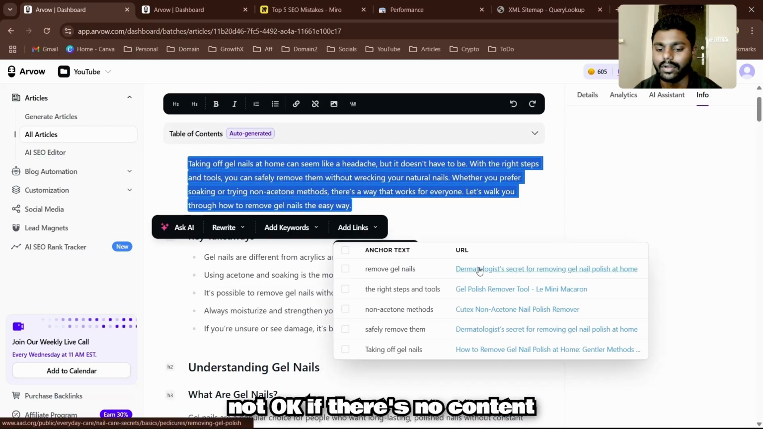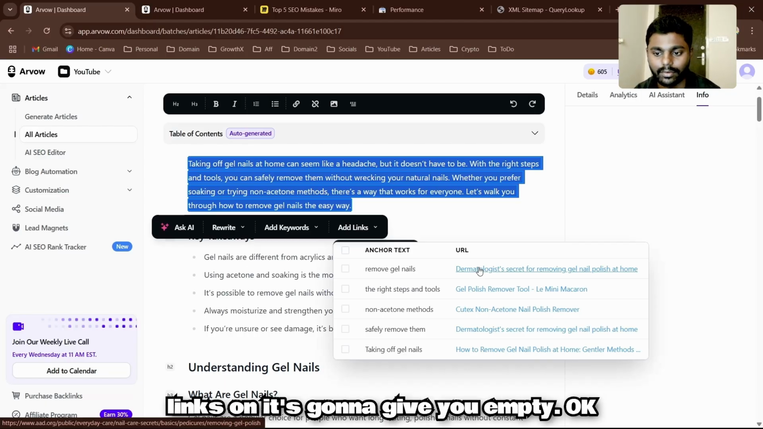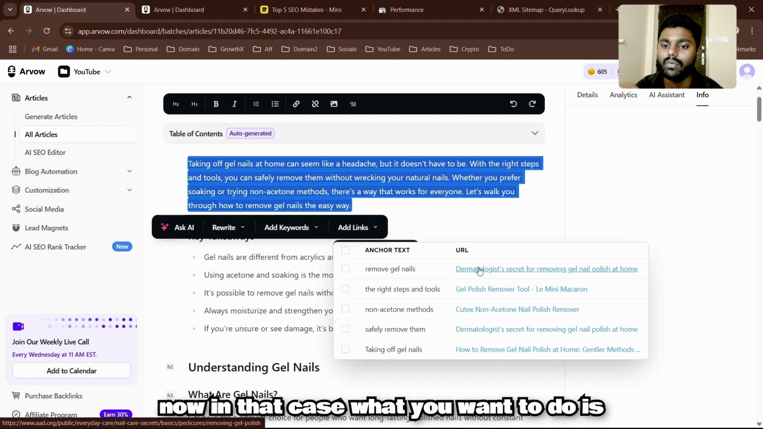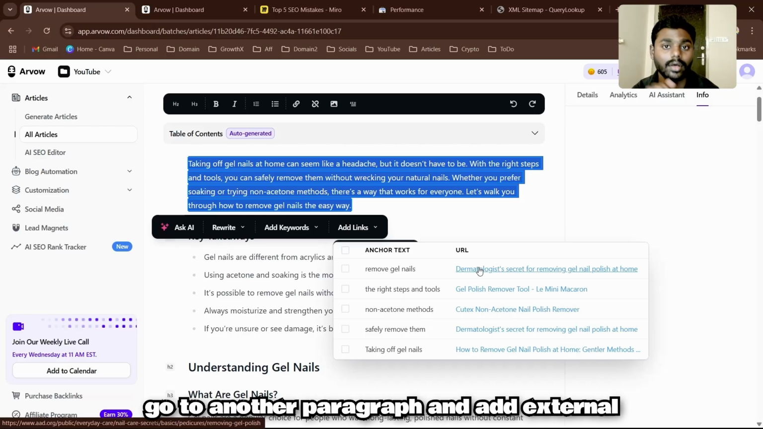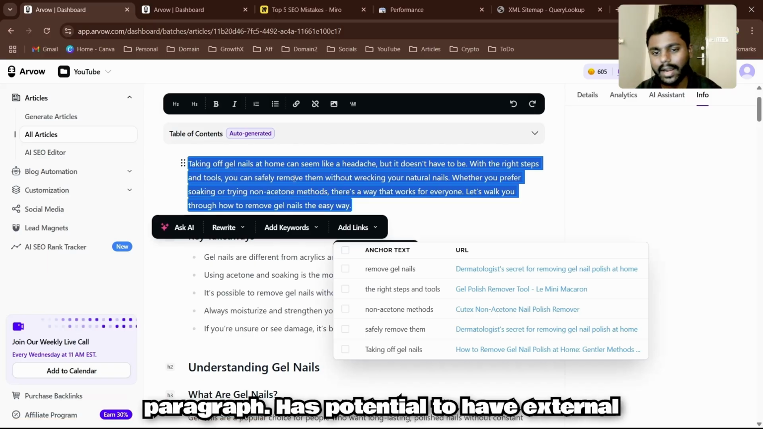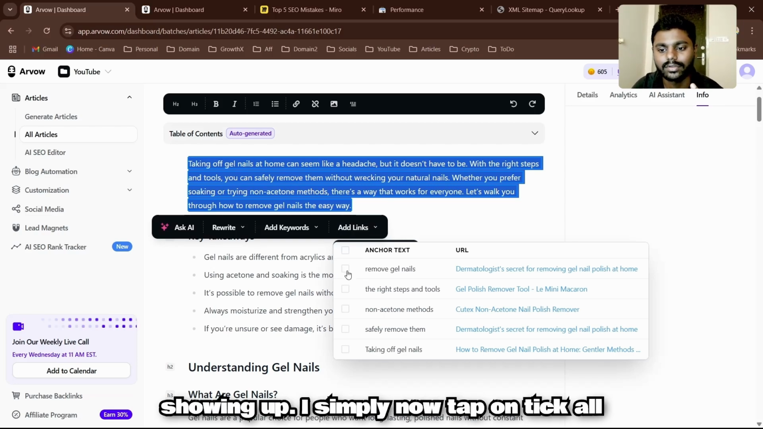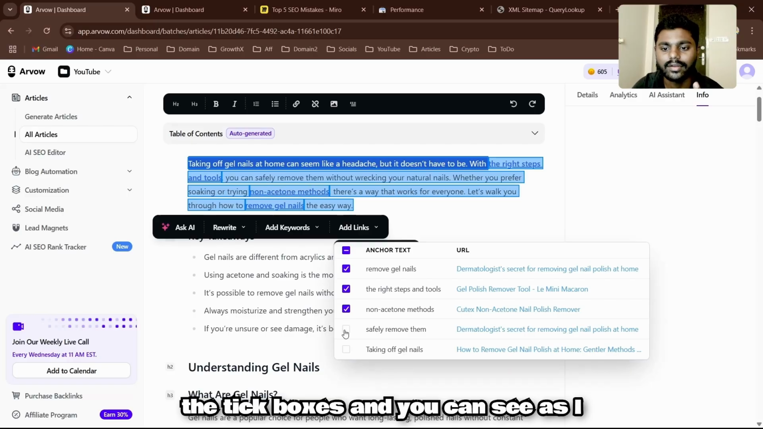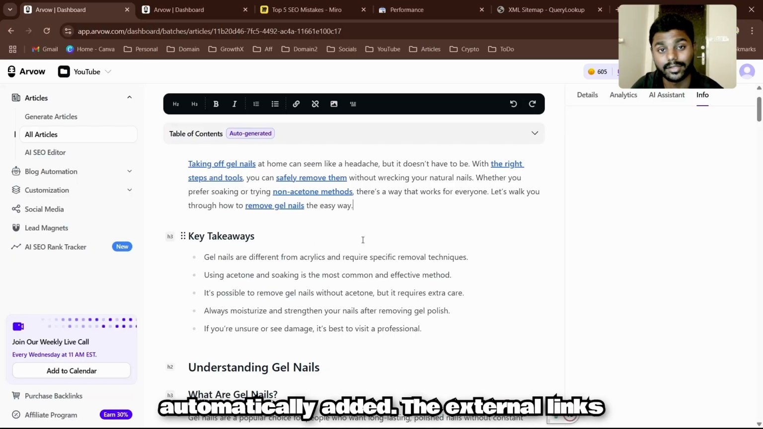If there's no content which can be relevant to adding external links, it's going to give you empty. In that case, you can do it manually, or go to another paragraph and add external links automatically. Since this paragraph has potential to have external links, that is why it is showing up. I simply tap on all the tick boxes, and as I check these tick boxes, the external links are automatically added.